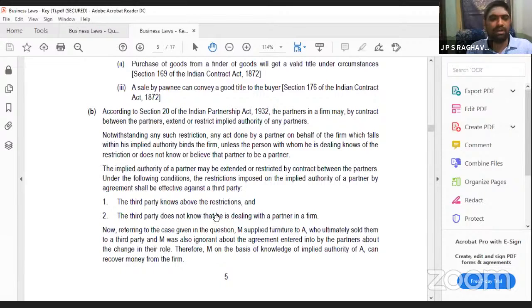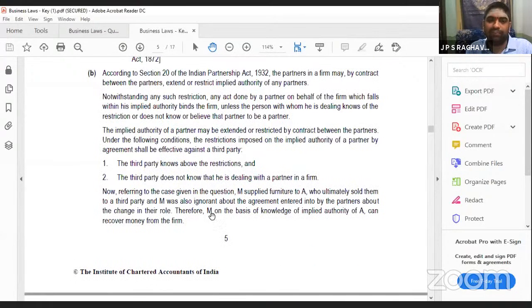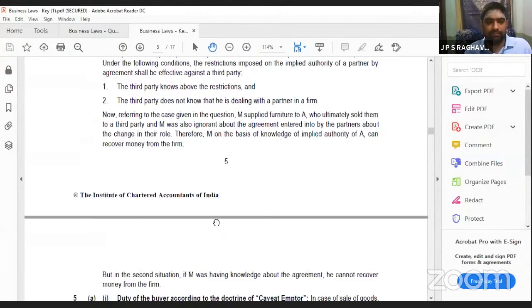If you write this or this, one thing is enough. No need to write both. If you have written the section number and given the conclusion, allot full marks. Otherwise, if you have written only the section number, allot only half marks. If you have written only the conclusion, allot half marks. Three marks you allot.